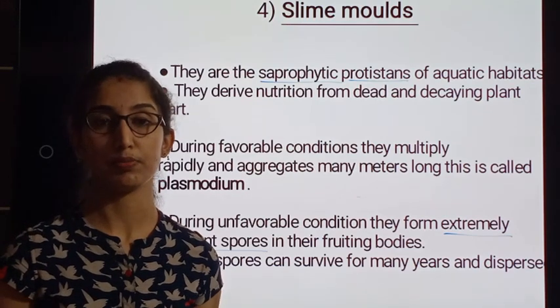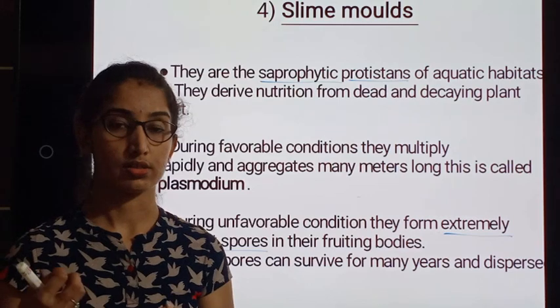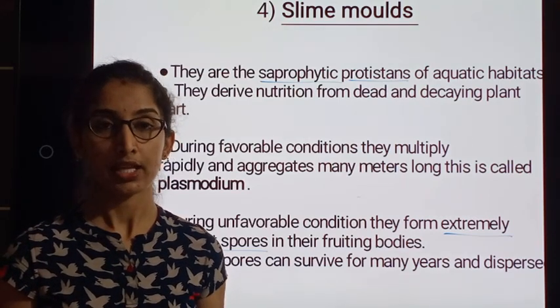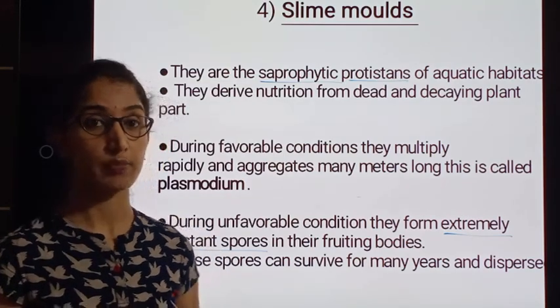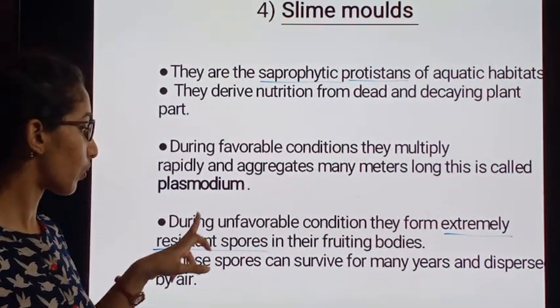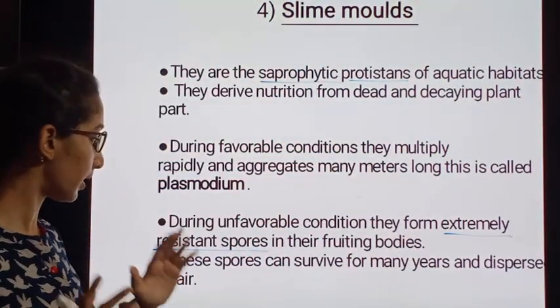It might be temperature, salinity, very low temperature or high temperature. It varies like this. Unfavorable conditions are tolerated by these spores, which are produced by the fruiting bodies. I'll repeat.